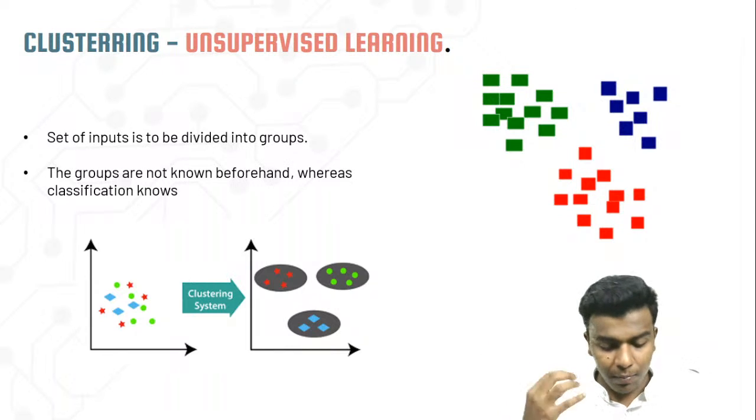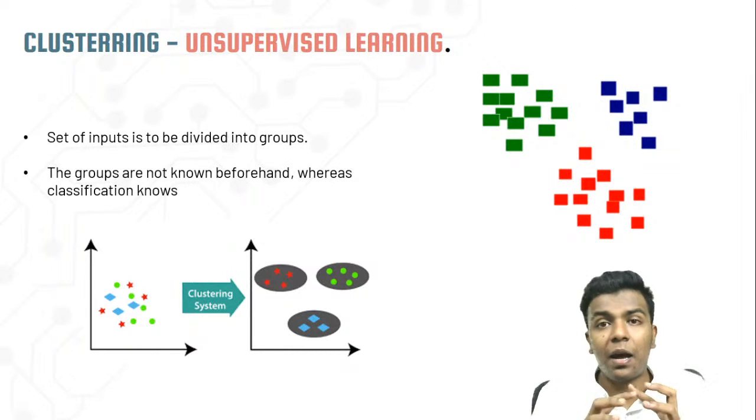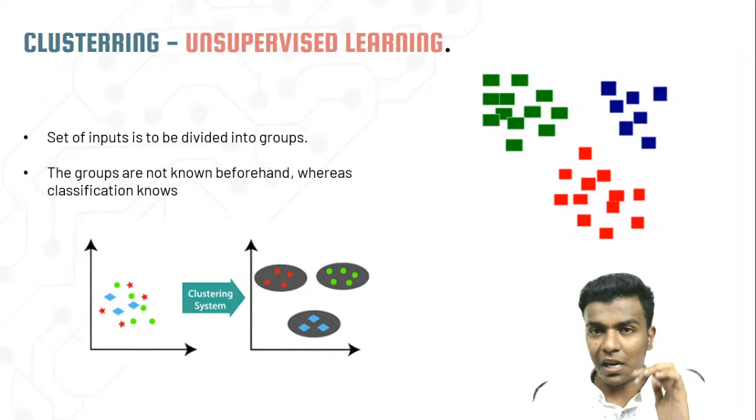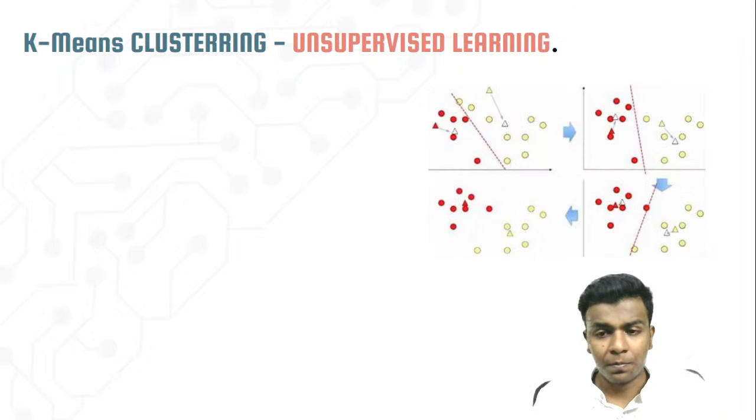With the help of clustering we can group the data. This kind of classification is known as unsupervised as well as clustering.